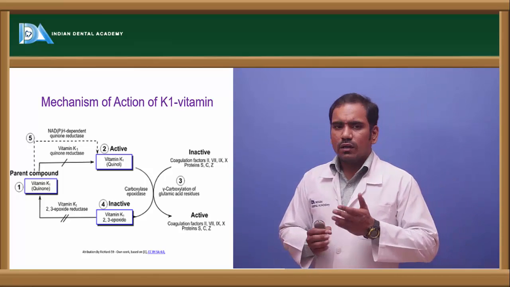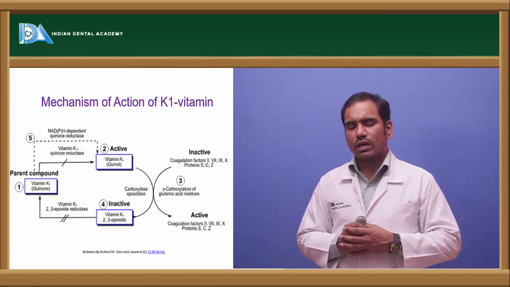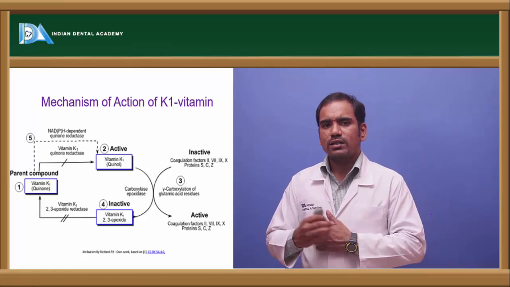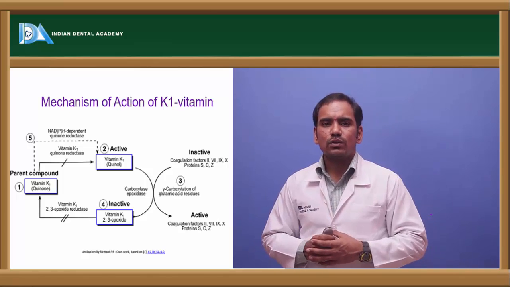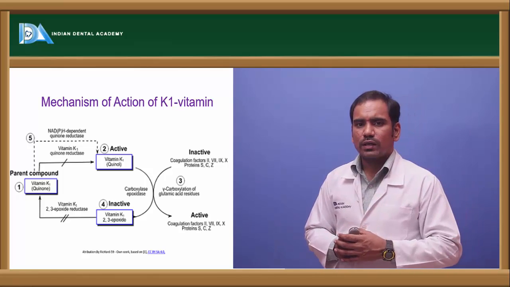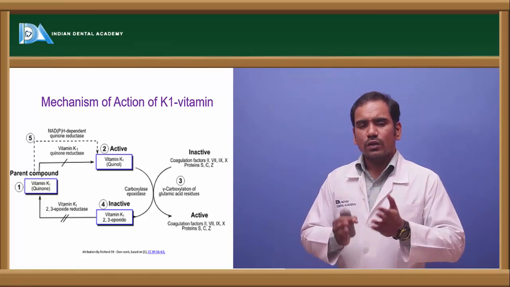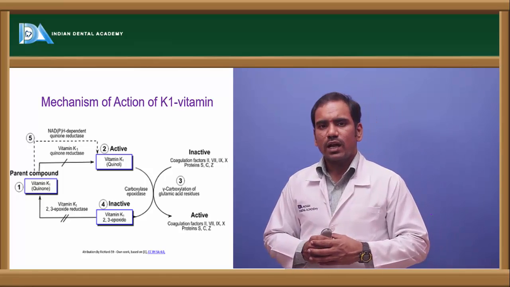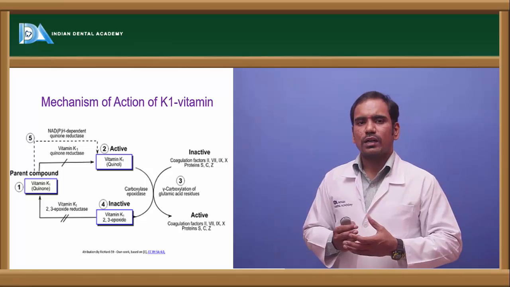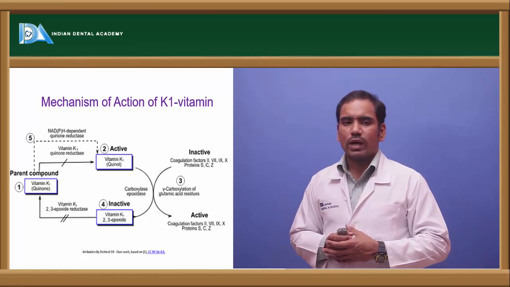Right. So when that glutamic acid is converted into gamma carboxy glutamic acid, those clotting factors are now activated. Once they are activated, they are involved in coagulation. So basically vitamin K is required for coagulation. Without vitamin K, those factors cannot be activated, and that leads to continuous bleeding. So we cannot attain coagulation.